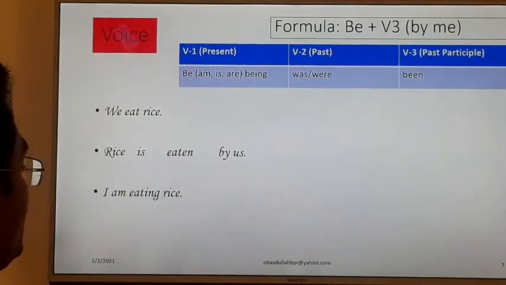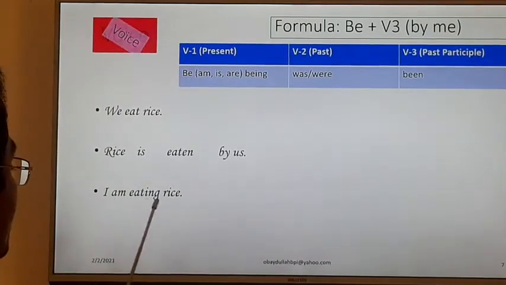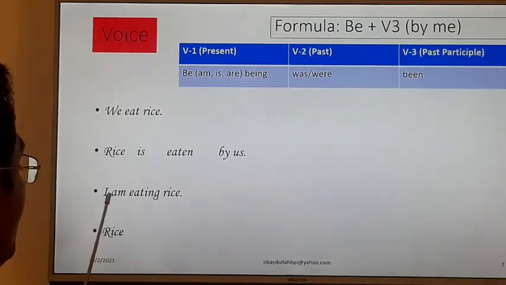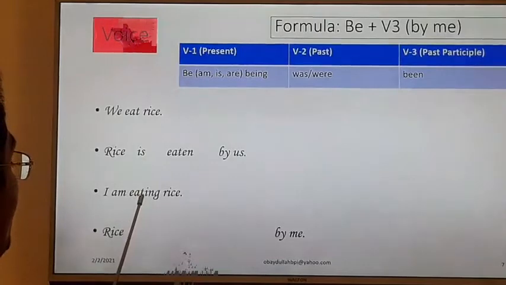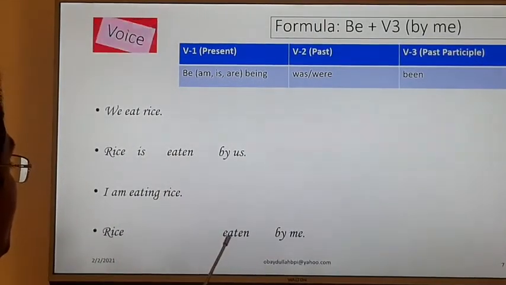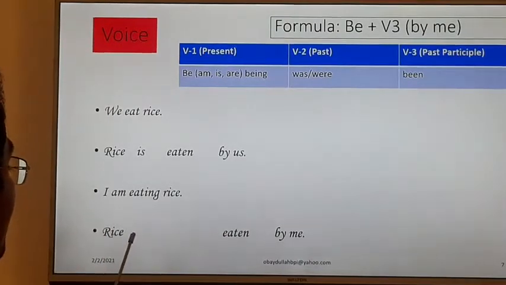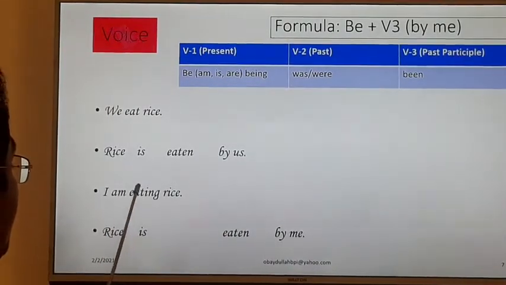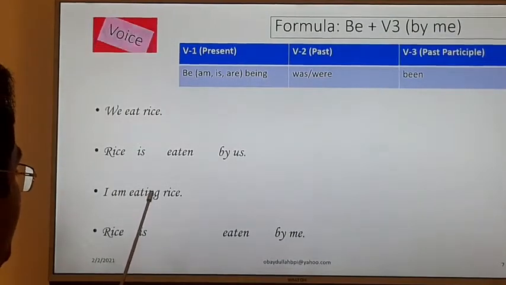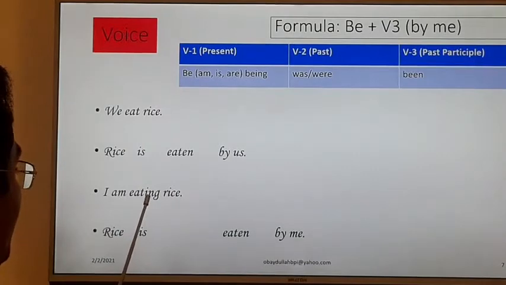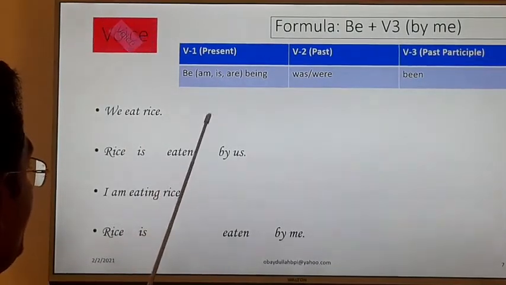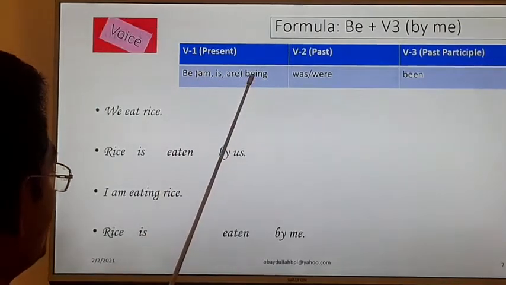Look at, I am eating rice. Here there are 2 verbs, am and eating. Rice will be the subject, and I will be by me. Eating, verb number 3, eaten. Here also the verb number is the same, 3 verbs, eaten, and am will be matched with rice: is. And eating, we have left out the ing form. Eat and ing, eating, we have left out the ing form, and this ing form will be added with the be verb in the voice formula: being.